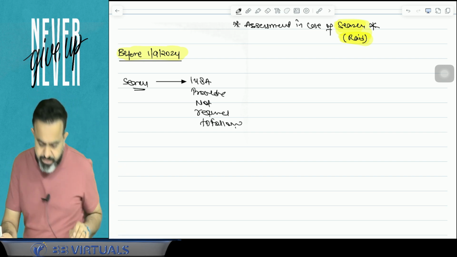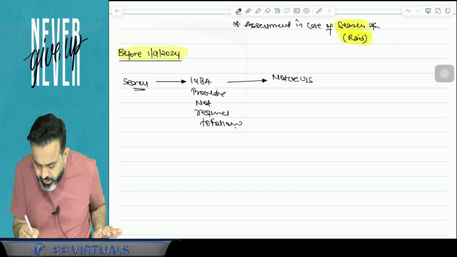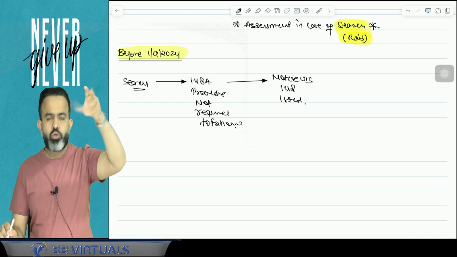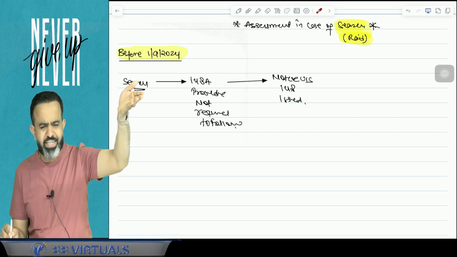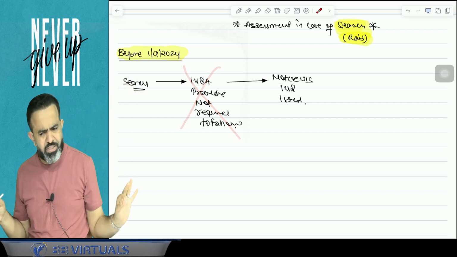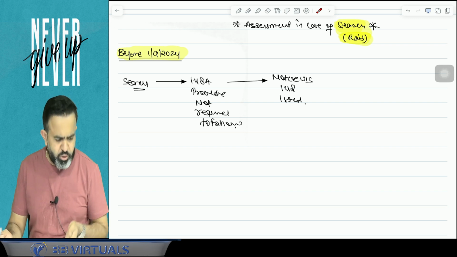And guys, the assessing officer can directly issue the notice under section 148. There is no need to follow the 148A procedure, no need to give the show cause notice and all. So if a raid is conducted, the 148A procedure is not required to be followed. Directly the AO will issue the notice under section 148.